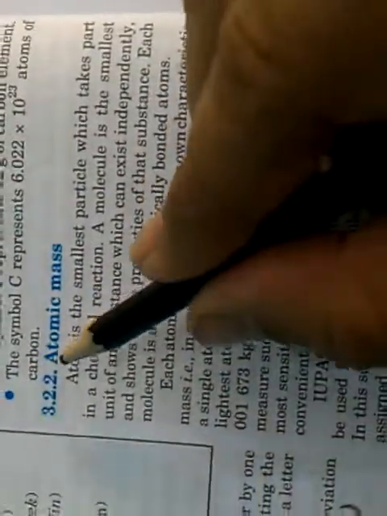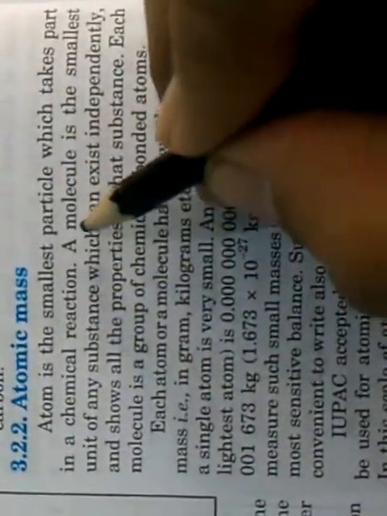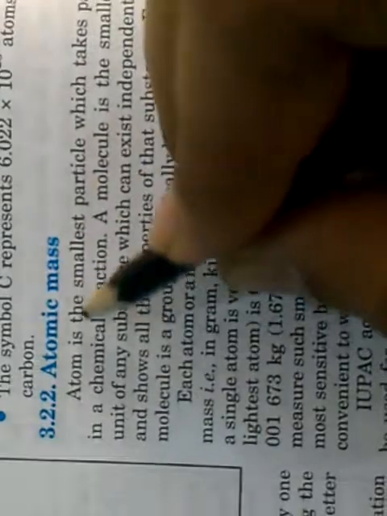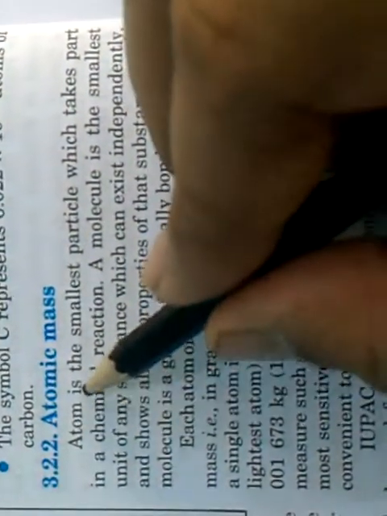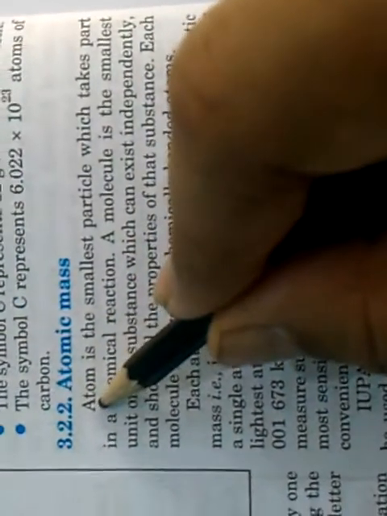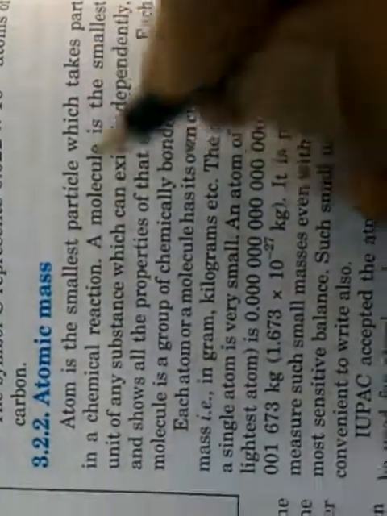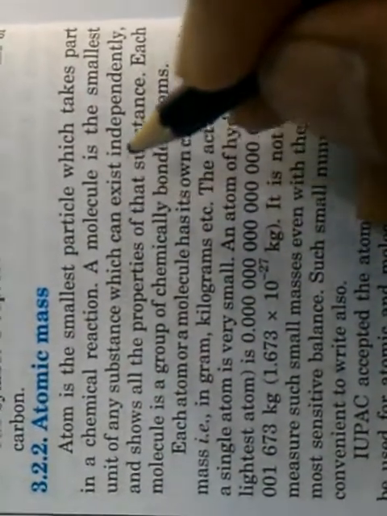Now, atomic mass. Atom is the smallest particle which takes part in a chemical reaction. Smaller particles which we have studied, like electron, neutron and proton, do not take part in the chemical reaction. A molecule is the smallest unit of any substance which can exist independently.